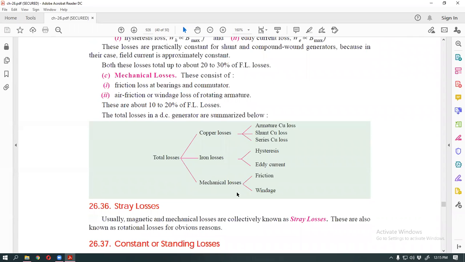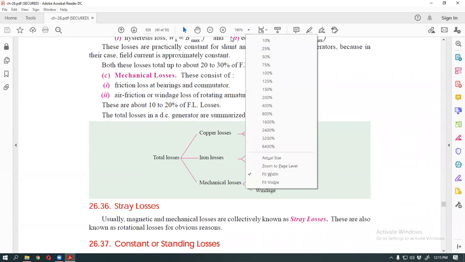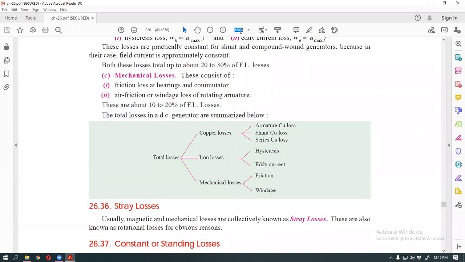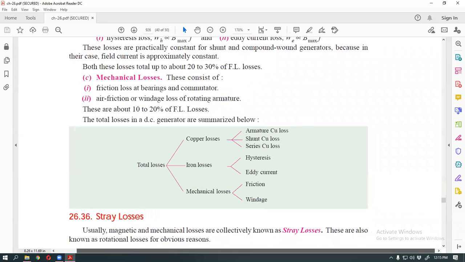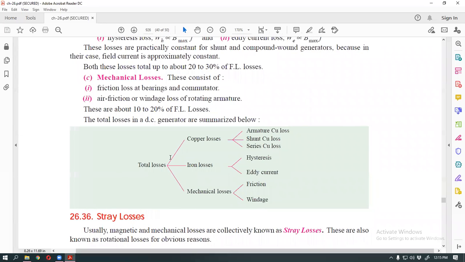Okay, so this is the structure of losses of a generator. You know that our generator, at first, our generator is the mechanical part.